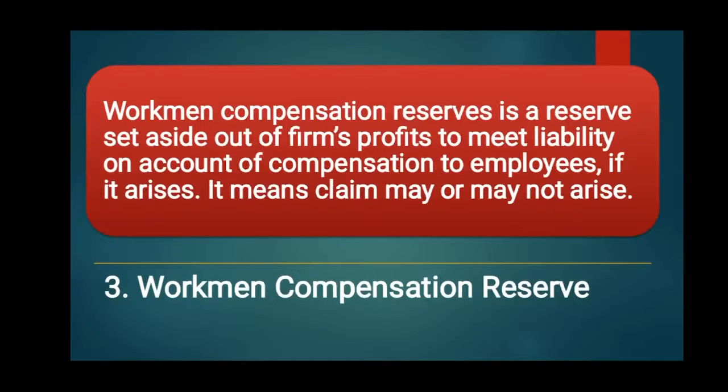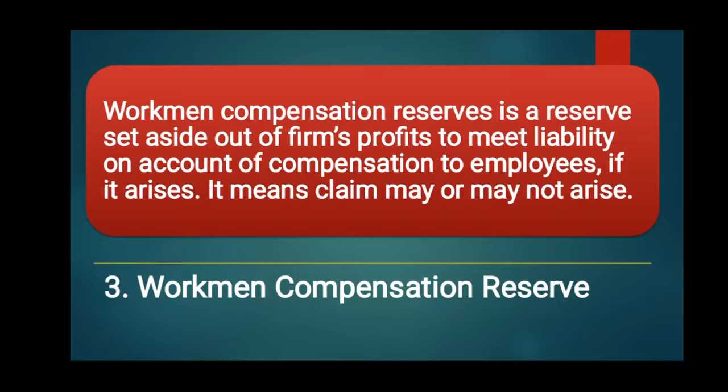Next adjustment is of workman compensation reserve. What is workman compensation reserve? It is a reserve set aside out of firm's profit to meet liability on account of compensation to employees. If any accident occurs or injury, the worker gets injured, then he may claim from the firm for compensation.